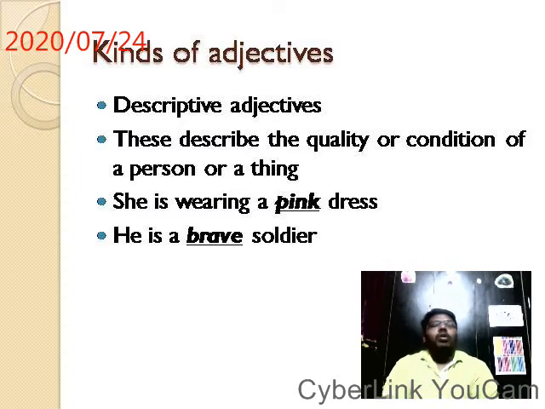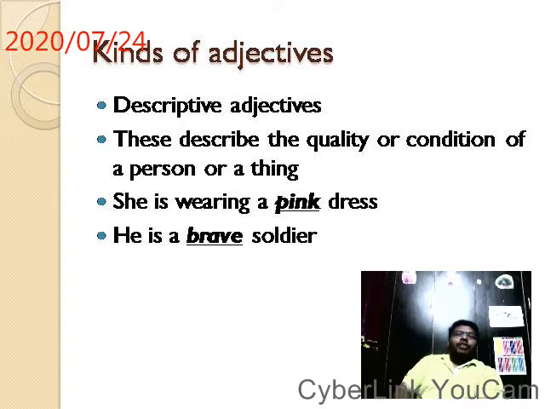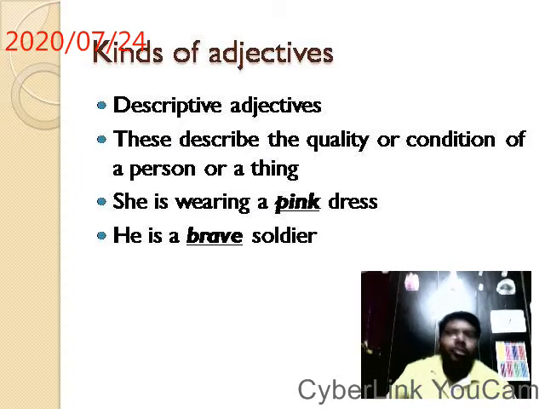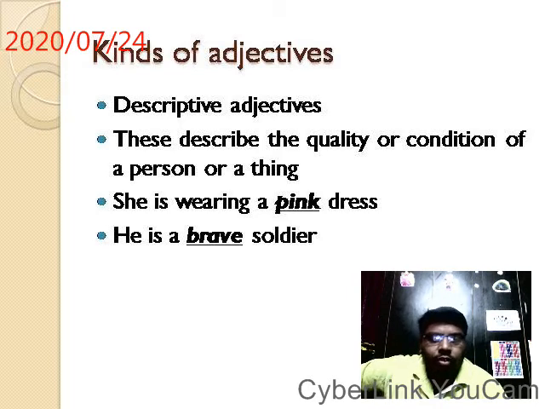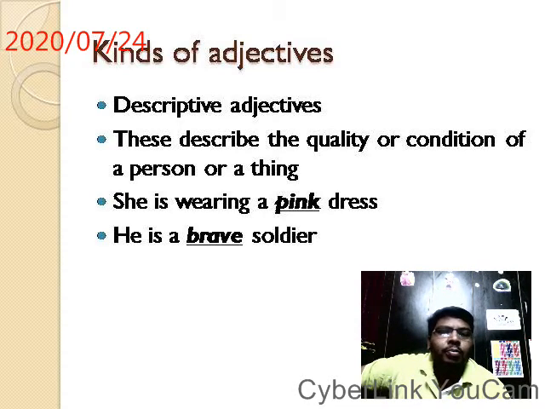So in adjectives also there are many kinds, many types of adjectives. We are going to see the kinds of adjectives. Descriptive adjectives. The first kind of adjectives are descriptive adjectives.